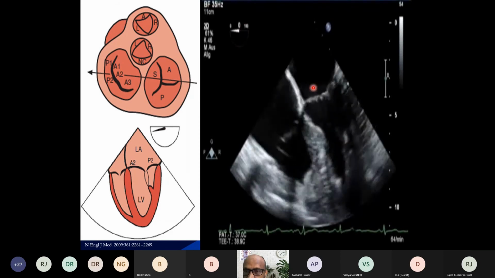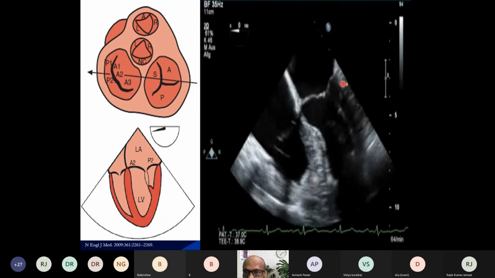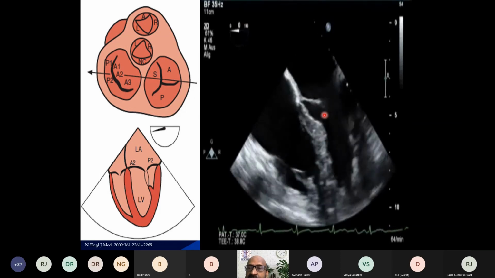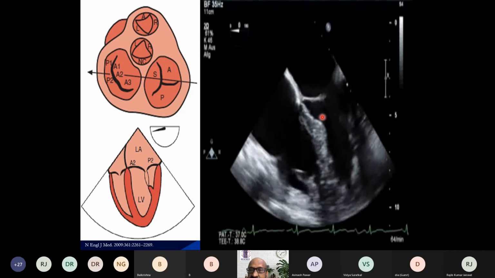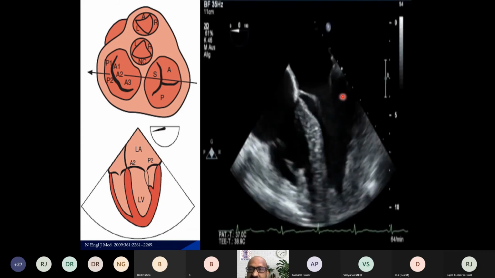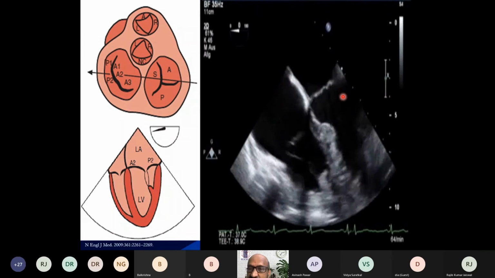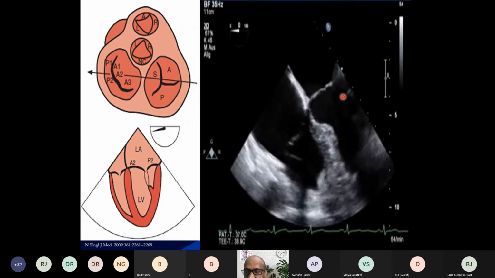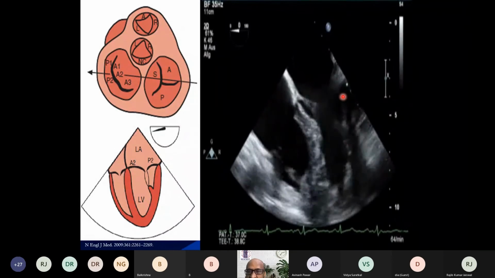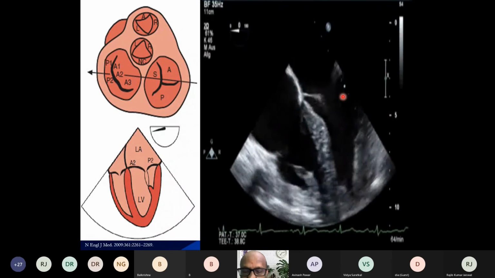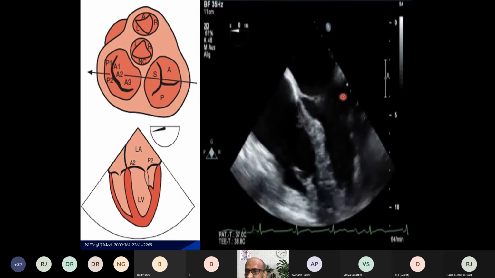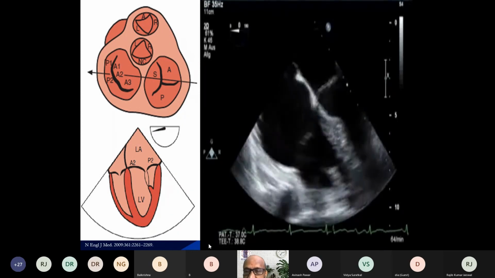You can see that the valve is coapting well and both leaflets are mobile, and the thickness of the leaflet is about 2 millimeters. Anything more than 4 millimeters will be considered thickening of the mitral leaflet, which we will deal with when we talk about mitral stenosis because of rheumatic heart disease.